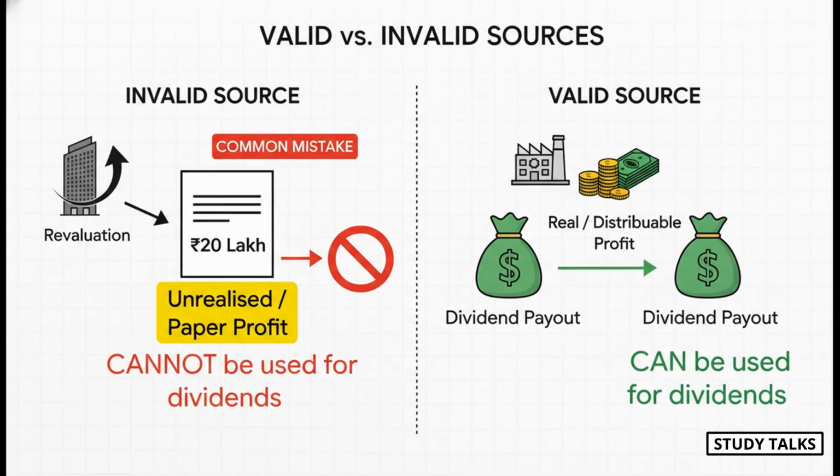And here's another very common mistake. Let's say a company revalues one of its properties, and on paper, its value goes up by 20 lakhs. Can they distribute this profit as a dividend? Absolutely not. Unrealized or notional gains, like those from revaluation, are not considered free reserves. You can't pay dividends out of paper profits. It has to be real, distributable profit.